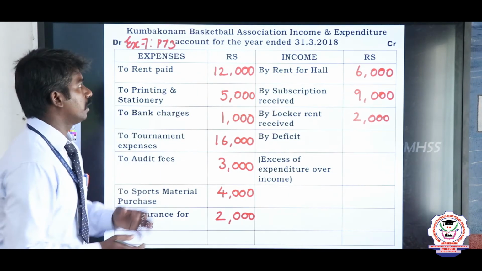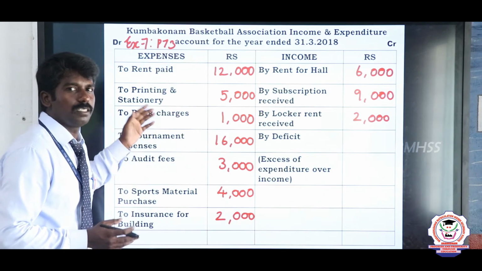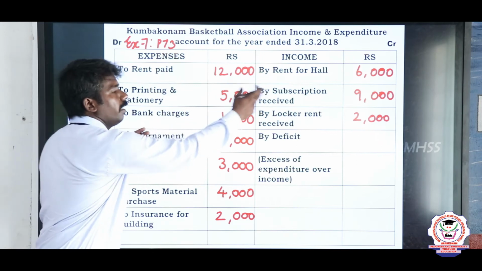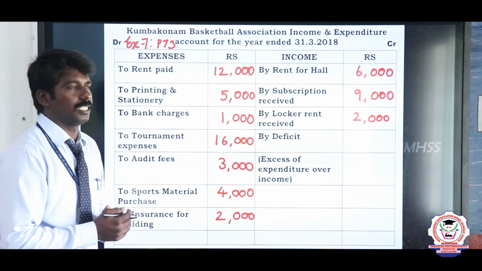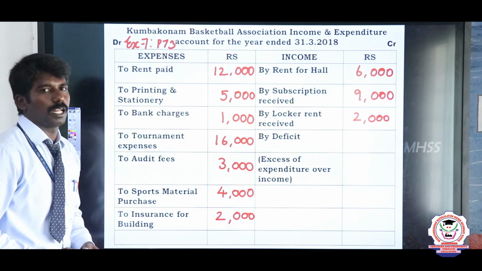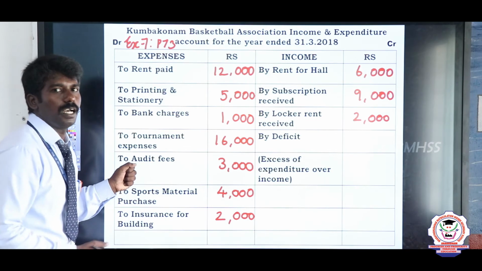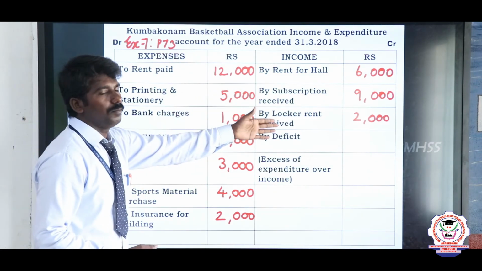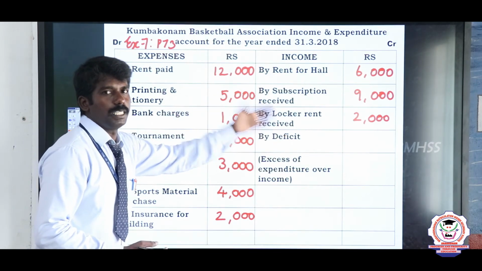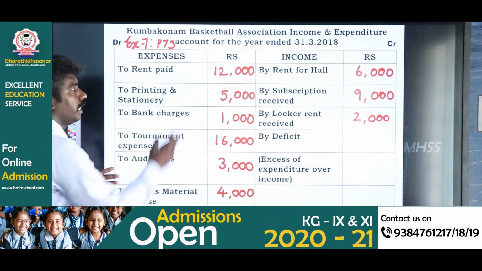But sometimes the organization will face a huge amount of expenditure compared to the income gained. In this problem, the organization, Kumbakonam Basketball Association, spends so much on expenses to satisfy the members than the income received from its members. So in this problem, the expenses are more than the income.